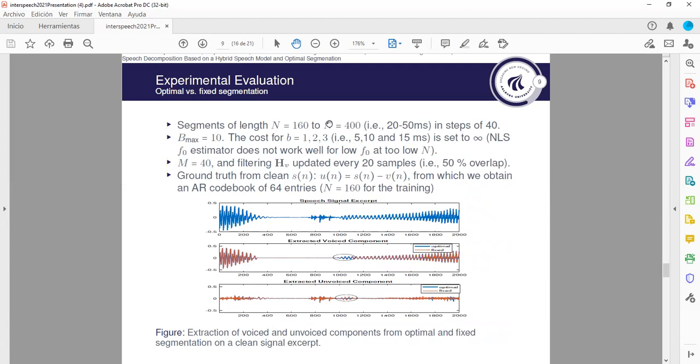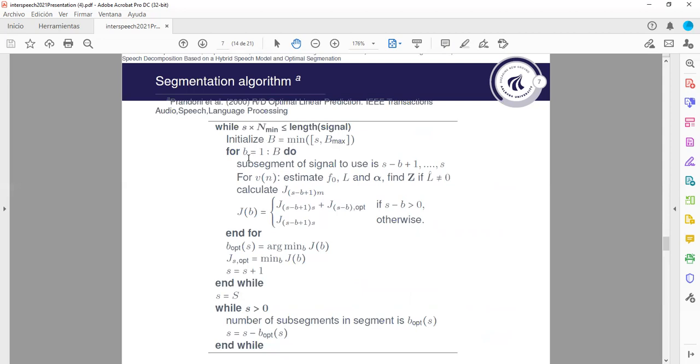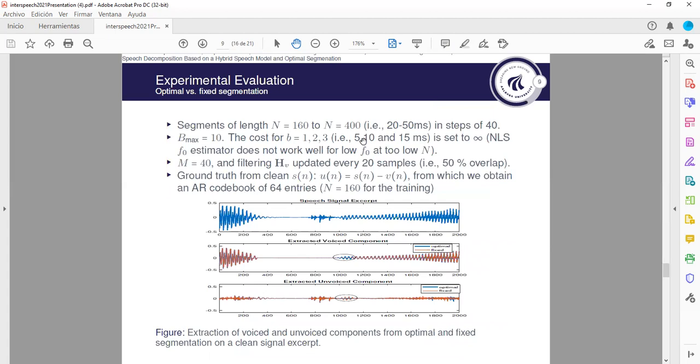For extracting the ground truth of the voice pitch, we use segment lengths that go from 20 to 50 milliseconds, which is 160 to 400 samples for a sampling frequency of 8 kilohertz, in steps of 40. So in this algorithm, we have B, which is the number of subsegments from the minimum segment length, which is 5 milliseconds, because we start at 20 milliseconds.